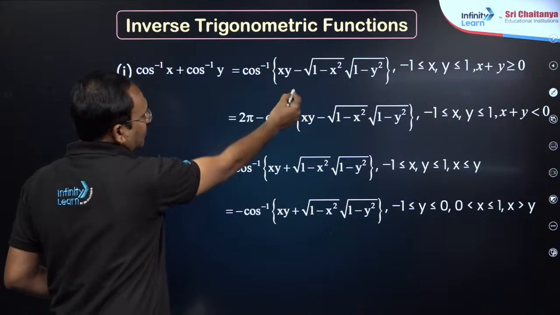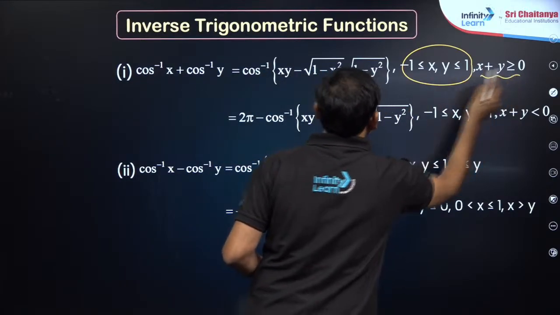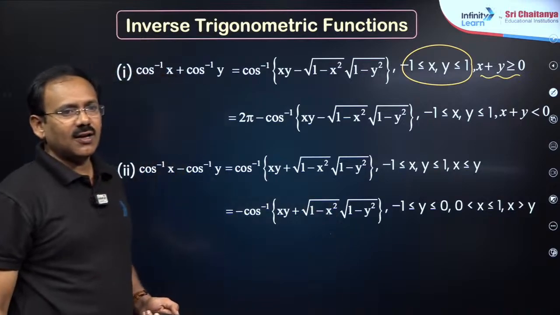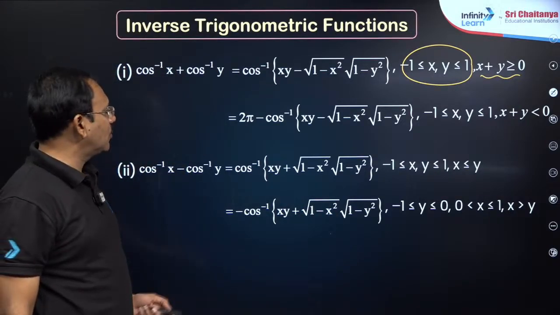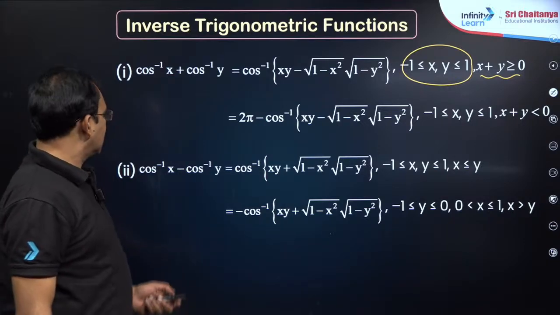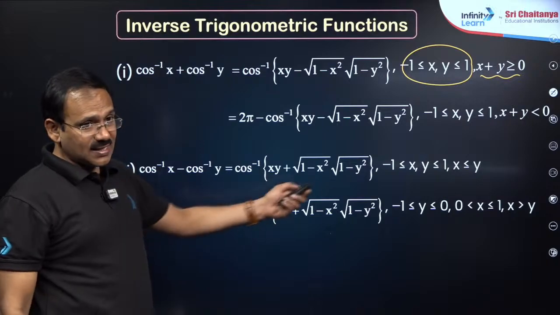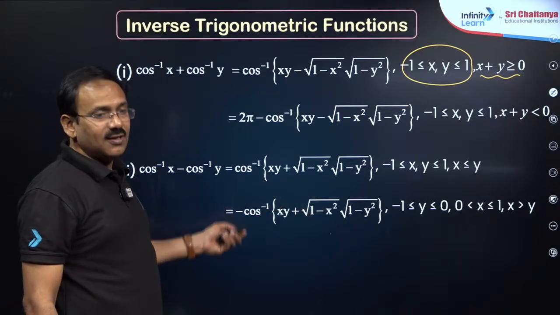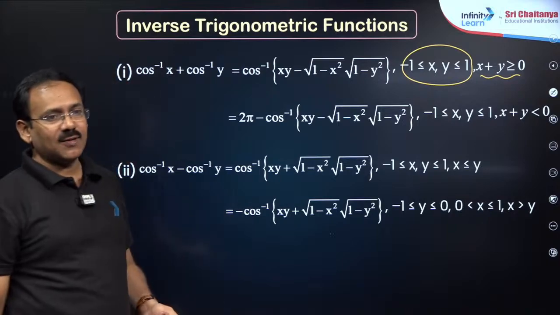So basic formula you can write. So this is anyhow understood. If x plus y is greater than or equal to 0, basic formula; if x plus y is less than 0, you will get 2 pi minus basic formula. Right, dear students? Similarly, cos inverse x minus cos inverse y: if x is less than or equal to y, basic formula. If x is greater than or equal to y, minus basic formula.